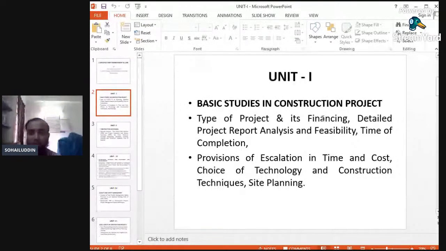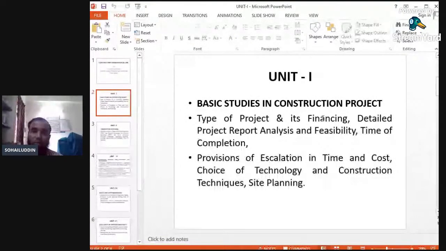Every bit in this unit number 1 is very, very important, because every bit has its own importance. So, time of completion of project: first we have analyzed the project, then we have various aspects in financing, then feasibility, and after analyzing the project, what will be the time required for completion of the project. How much time will be required, how many days or months, depending upon the working days as per the calendar.